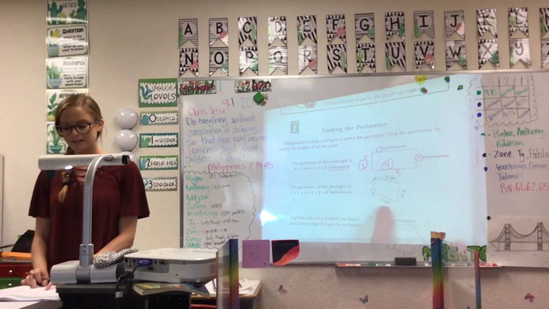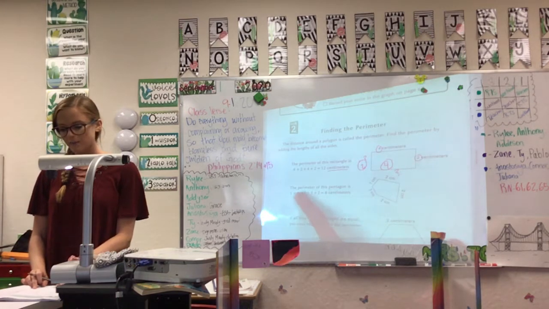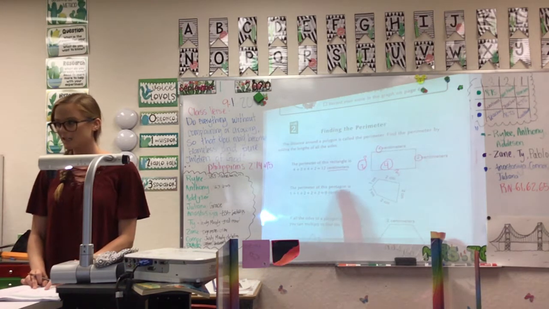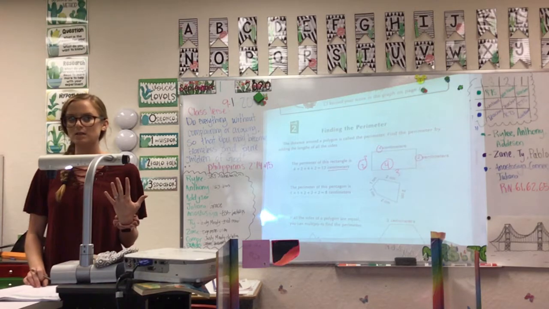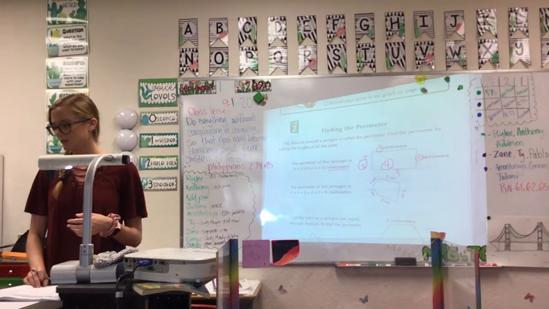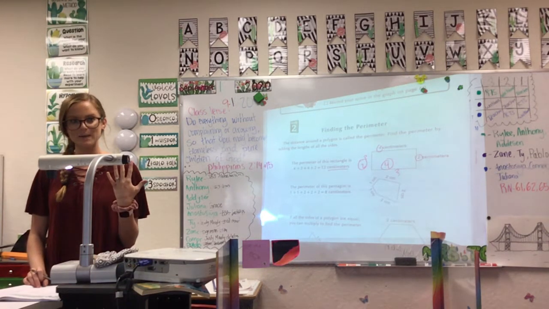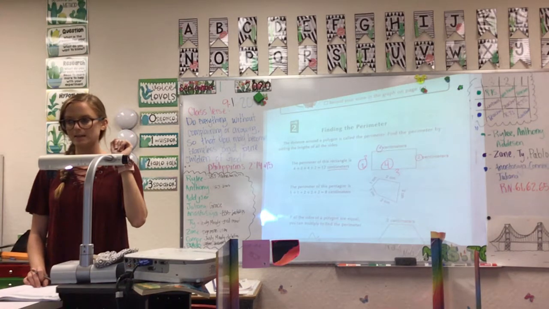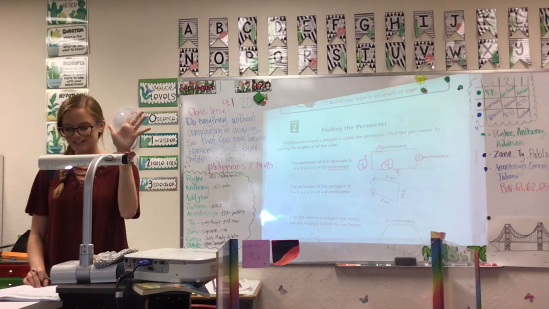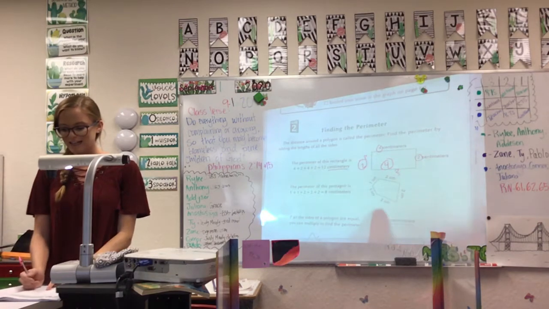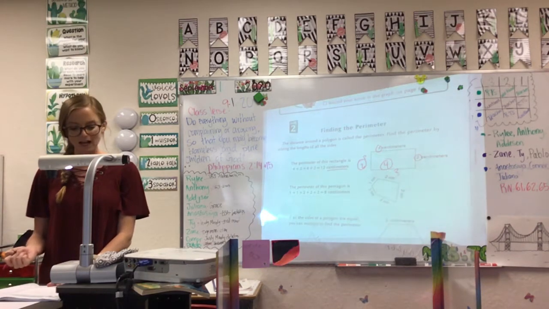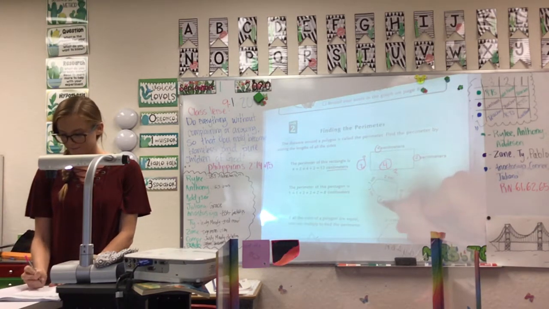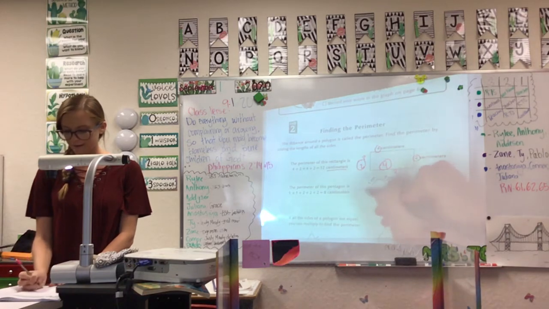And then here's another example. Find the perimeter of this pentagon. Remember, how many sides does a pentagon have, Anthony? 8. No. 6. No. How many sides does a pentagon have? Anastasia? A pentagon has 5 sides. And it tells us the length of each side of this pentagon.